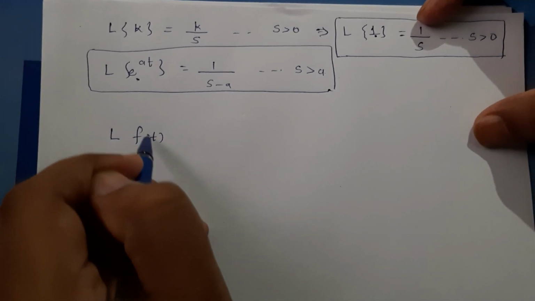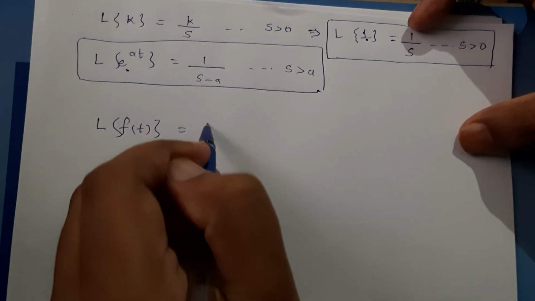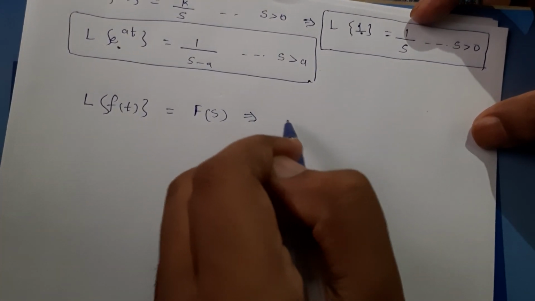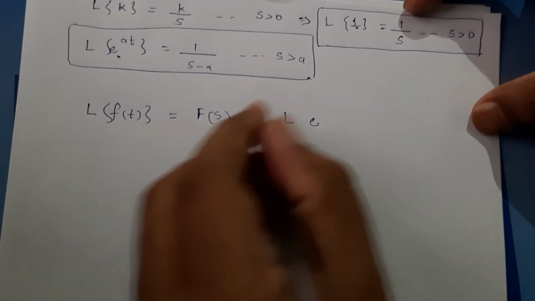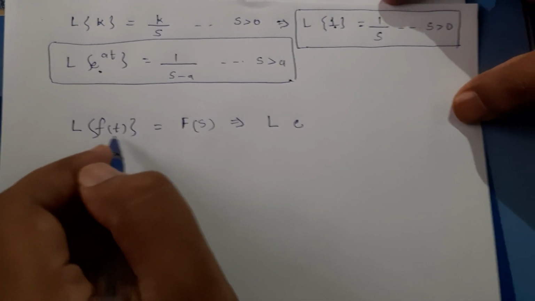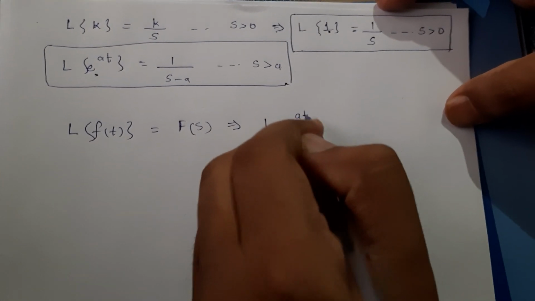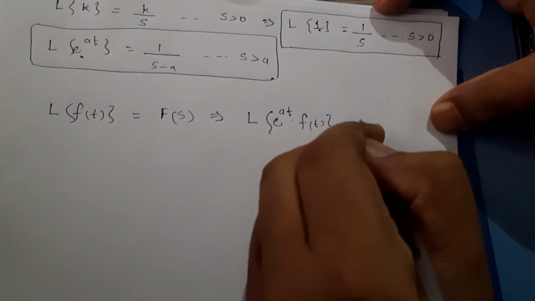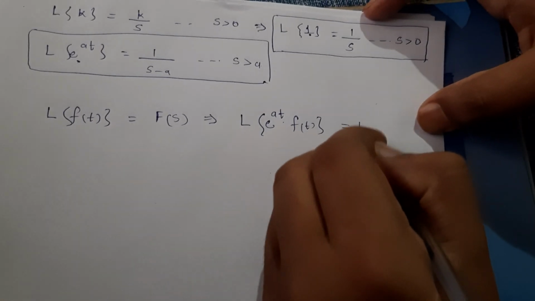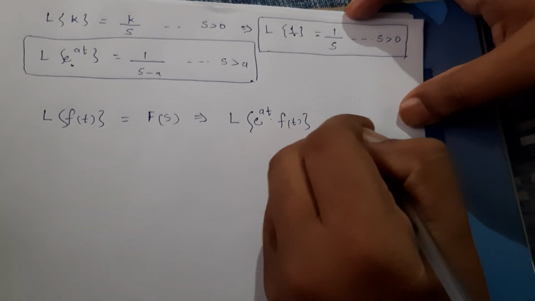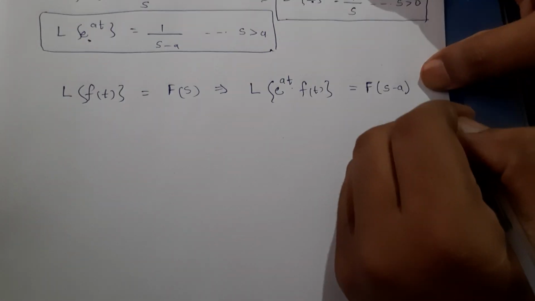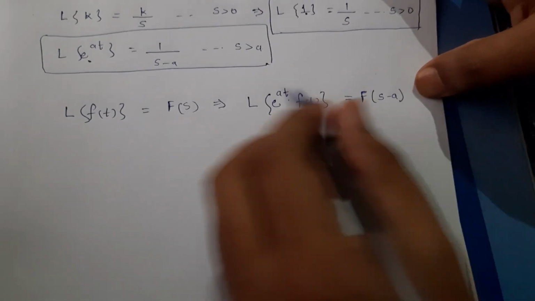that if Laplace of f of t is F of s, and if we multiply the input function f of t with an exponential function e raised to at, then the Laplace transform simply experiences a shift of variable, which is F of s minus a.